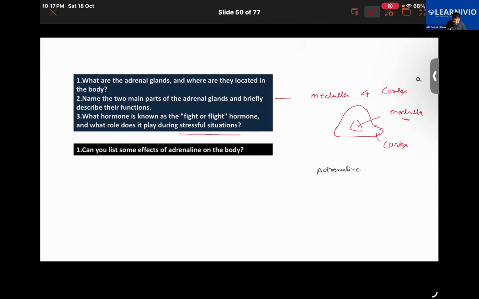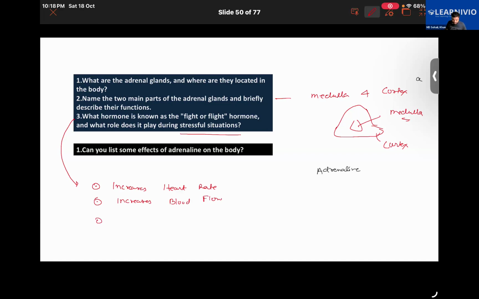Similar question: can you list some effects of adrenaline on the body? It has been asked in general, but particularly in a stressful situation, if you have to answer. First of all, it increases the blood sugar levels. Very good. Dilating the pupils won't be counted, by the way. In a stressful situation, generally we can't count that one.